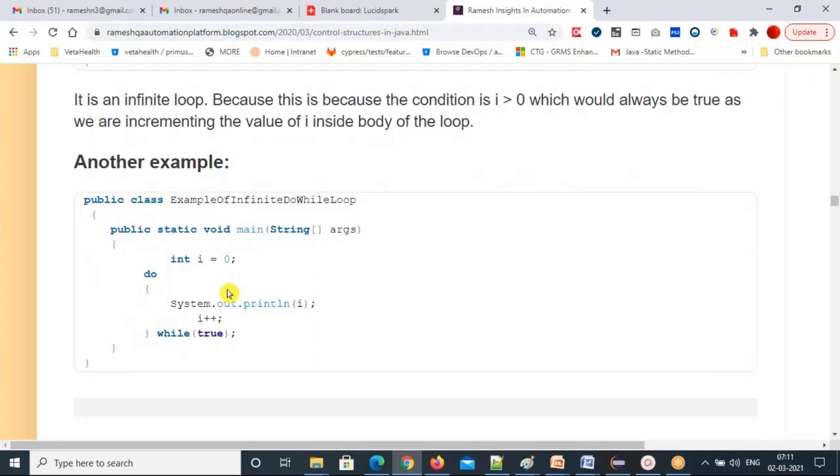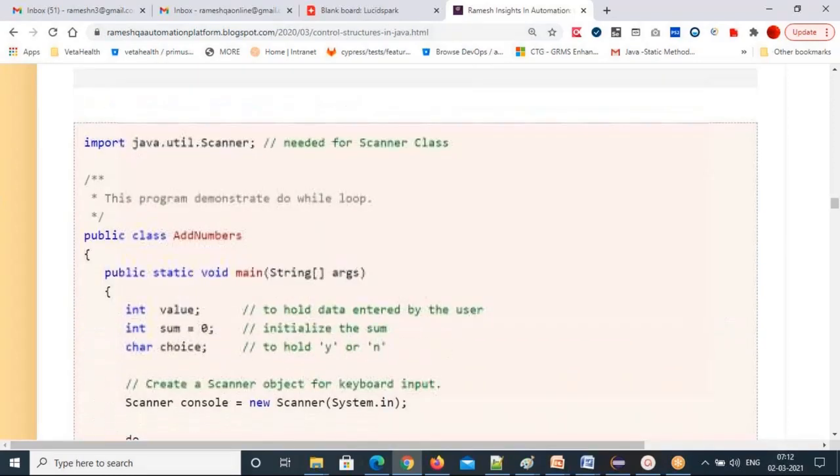Another example: int I equal to 0, do, System.out.println I plus plus, while true. You have hard coded the condition value as true, so this also is never going to become false. That's why this also generates an infinite loop. That's one. Now I am coming to the exact programs with a do while loop.